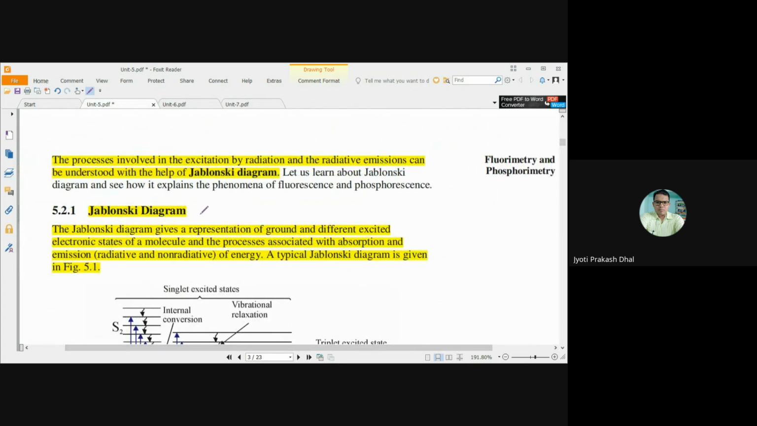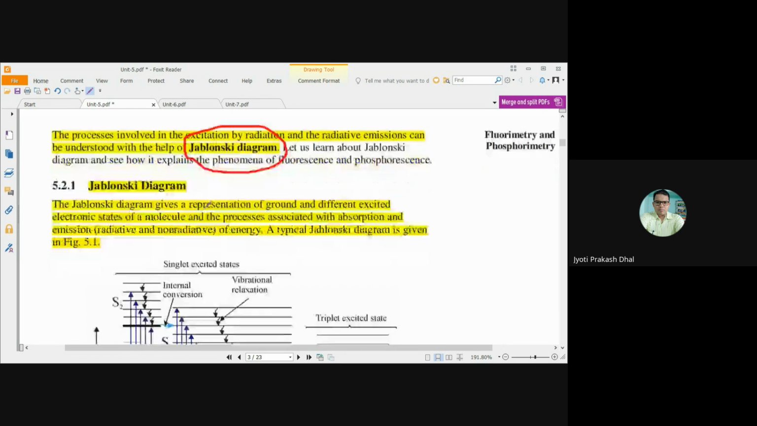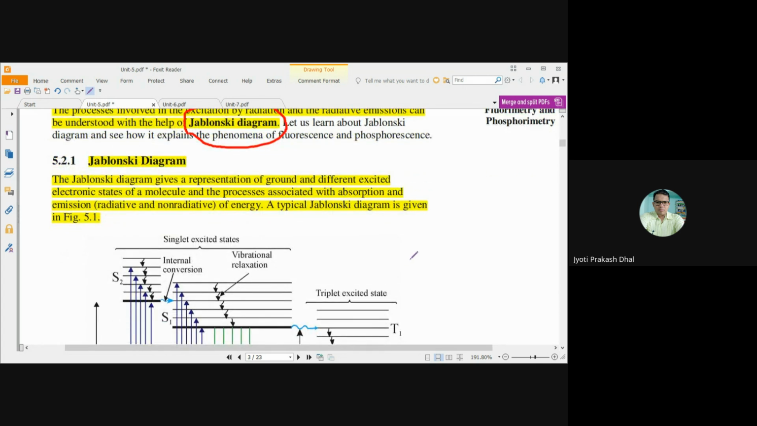The process involved in the excitation by radiation and the radiative emissions can be understood with the help of a Jablonski diagram. So the total process of initial excitation and coming back to the ground state by emitting energy can be explained by a very renowned method that is known as the Jablonski diagram. So here we will discuss the Jablonski diagram. That is a very important long question.